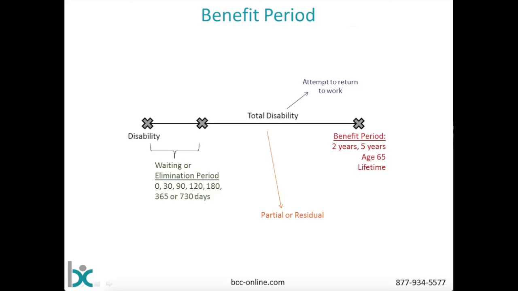Now, we don't see this anymore, but older disability policies actually said you can't go straight from total to partial or residual until you've been disabled for a period of time. Older disability policies had built in what was called a qualification period. That is, you had to be totally disabled for a period of, let's say, 90 days before the insurer would allow you to access those partial or residual definitions. We don't see that very much today, but that was once common.